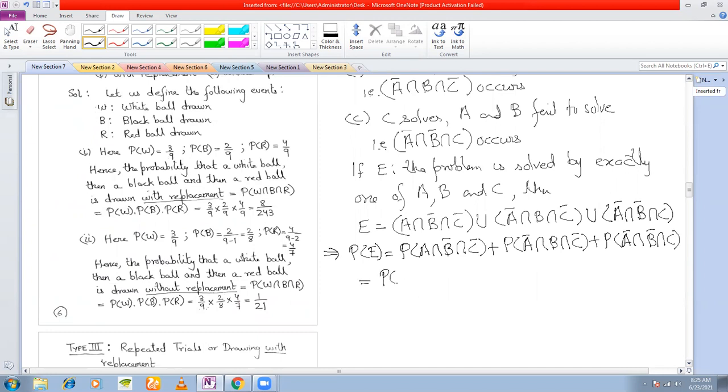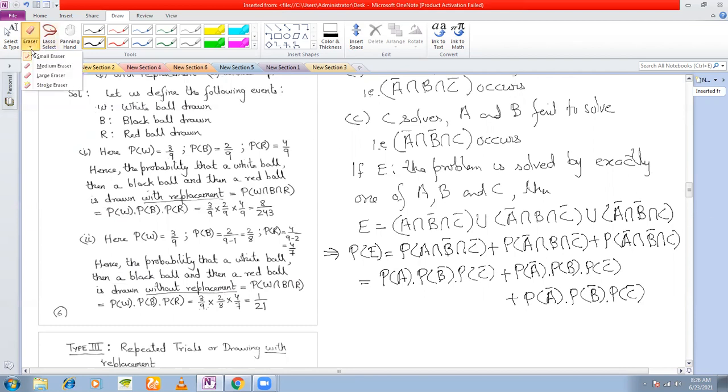Now these are independent. So you can write P(A intersection B bar intersection C bar) as P(A) into P(B bar) into P(C bar). You can write this as P(A bar) into P(B) into P(C bar). And here you can write this as P(A bar) into P(B bar) into P(C).